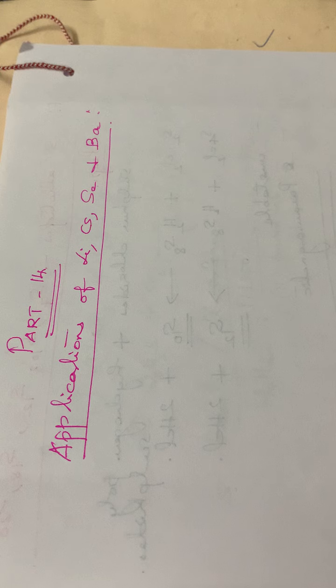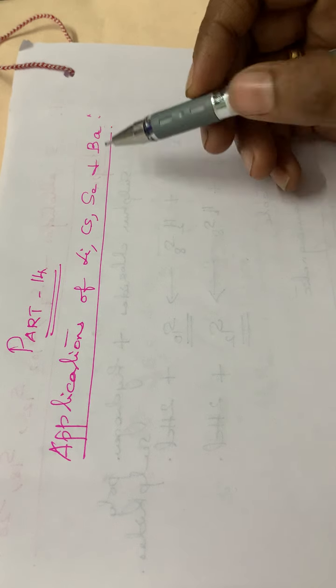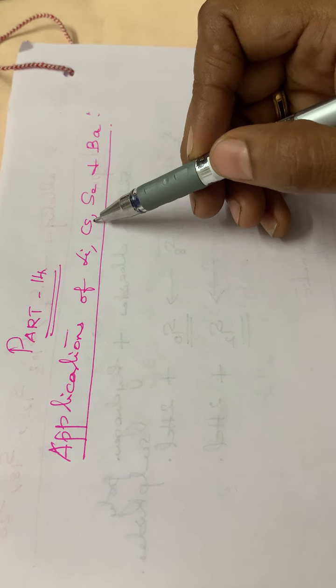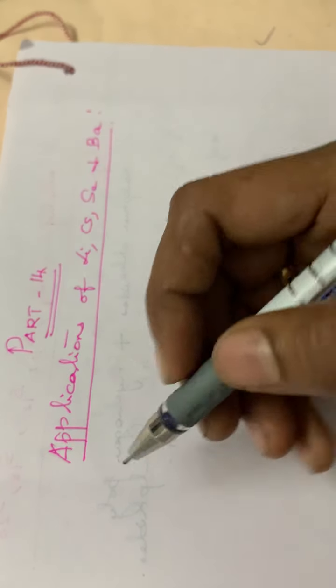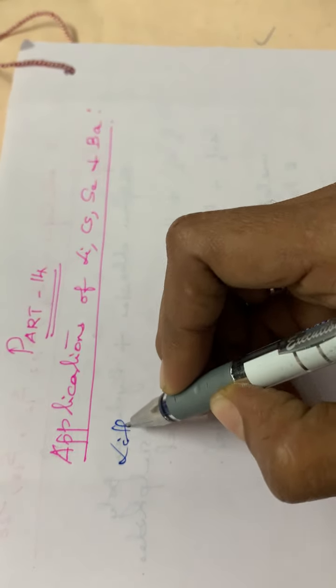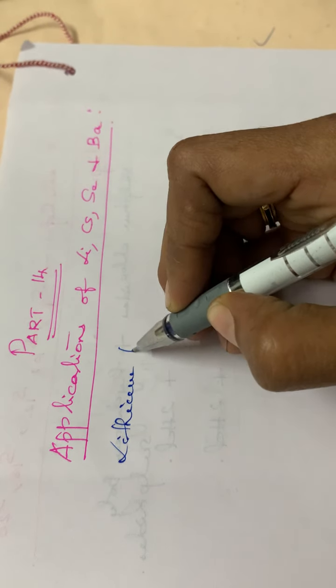In this video, we can go through some of the applications of lithium, cesium, selenium, and barium. Lithium, Li, cesium, Cs, selenium, Se, and barium. Okay. So first of all, lithium battery.